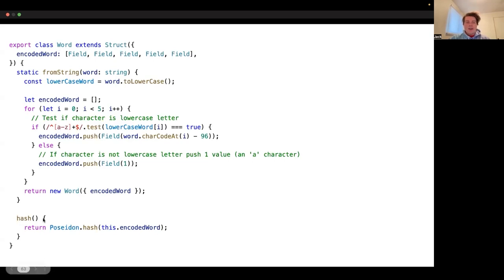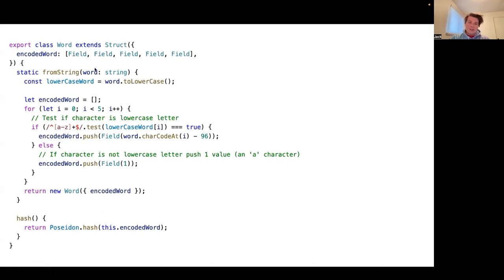And then we also have a method, hash, which will take the hash of this encoded word. When we have one of these words, we can call the hash method and we'll get back the hash of the word. You can see for this we just call Poseidon.hash and pass in our encoded word. Poseidon.hash takes in an array of field elements and spits out a single field element representing the digest of whatever we stuck in there.